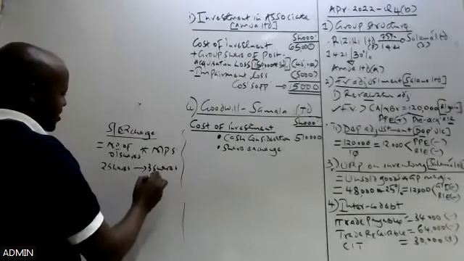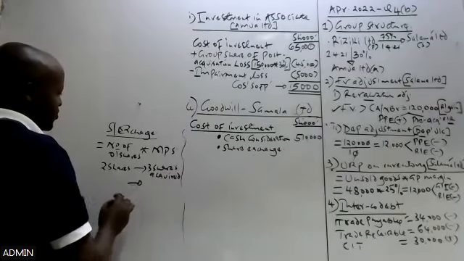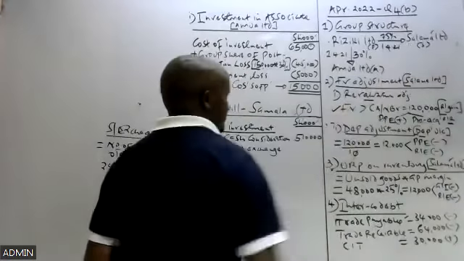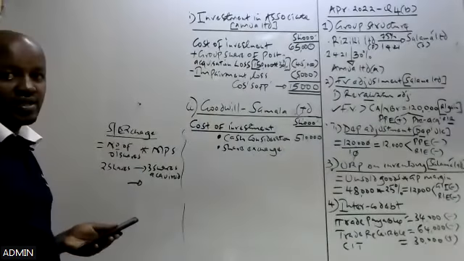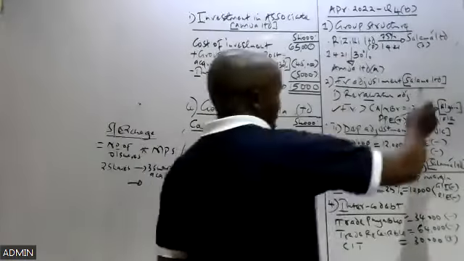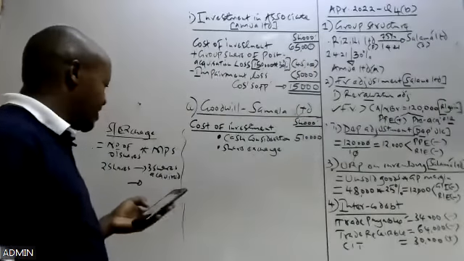So therefore, the first thing we need to do is to determine how many shares were acquired by Riziki in Sarama. To do that, we need first of all to determine the shares issued by Sarama Limited.